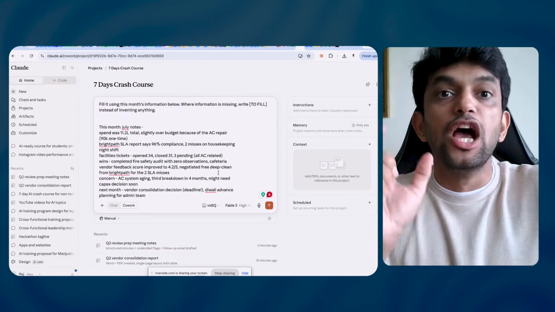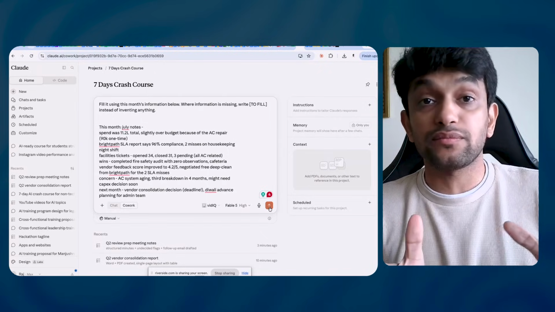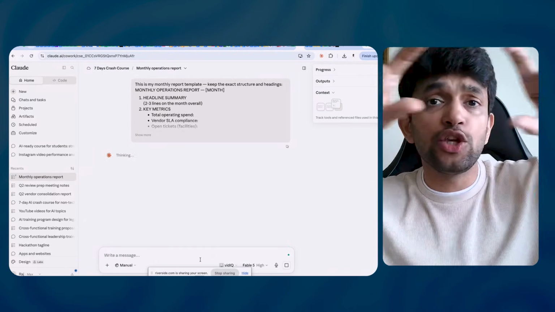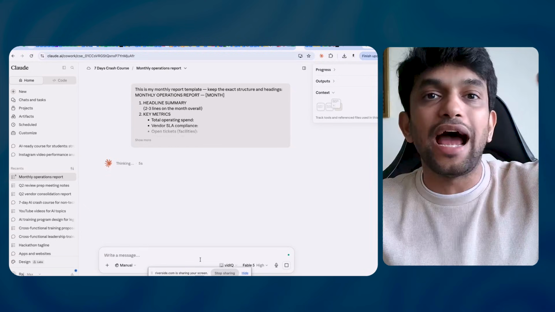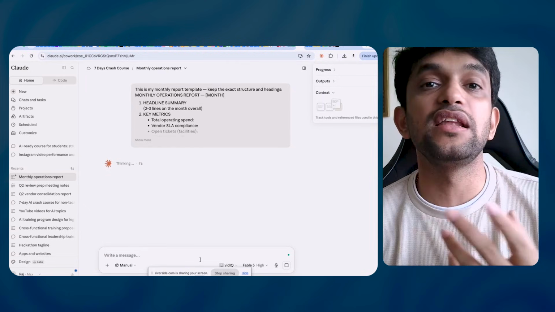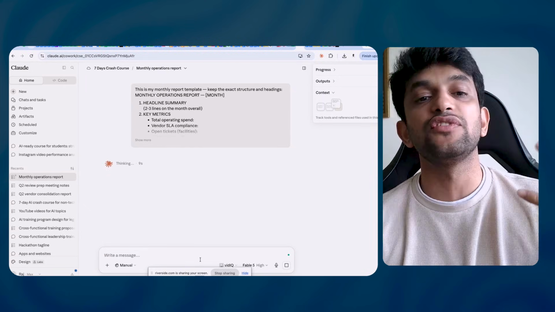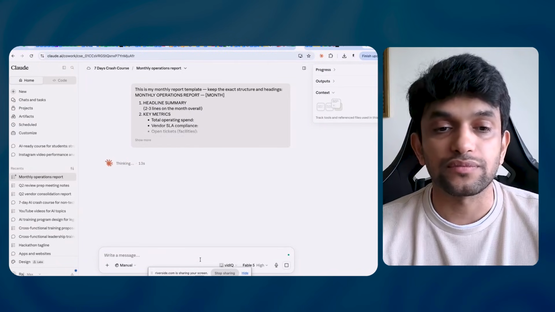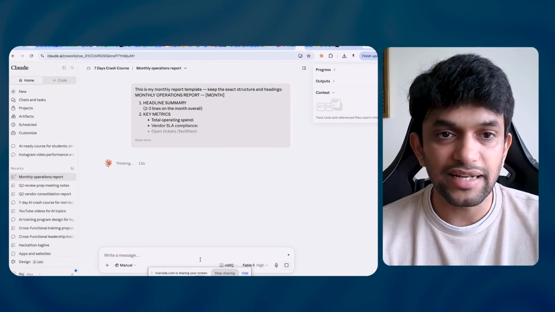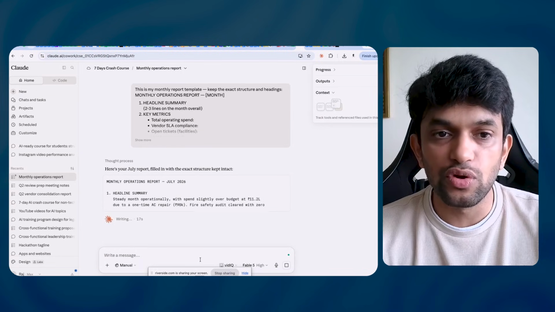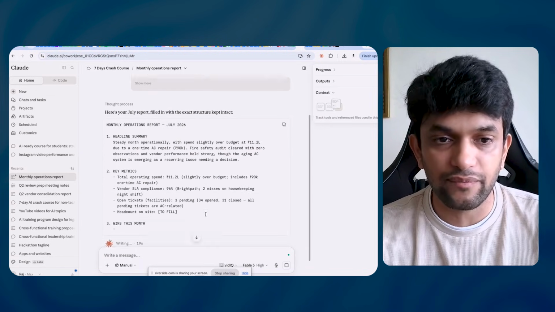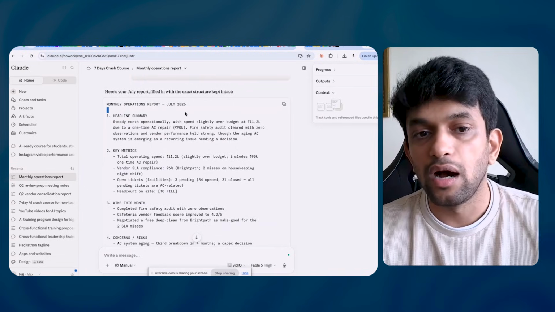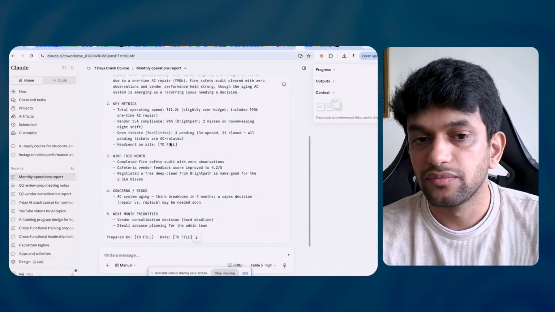I uploaded a template. You can also upload a template with your design. It can copy your design as well. Let us say you have a header. You can add your company's header, your company's colors and brand colors and everything, and it will create the template, and it will use the template and create the same thing for you. Can you see? Monthly operations report, July, headline is there, key metric is there, wins of this month, concerns and next month, prepared by Amrit, and date I can do.